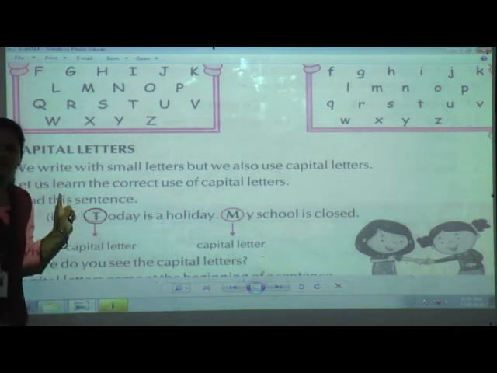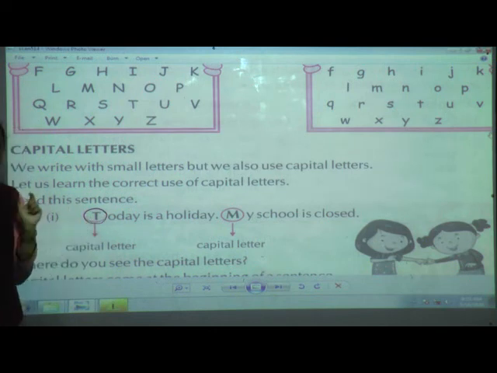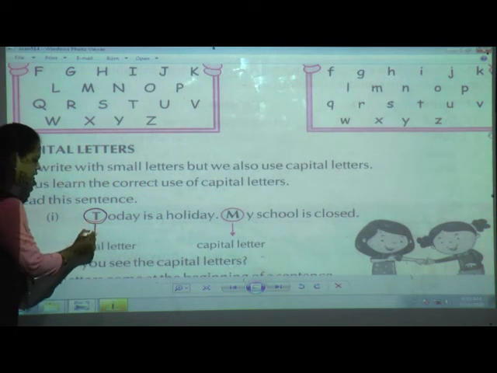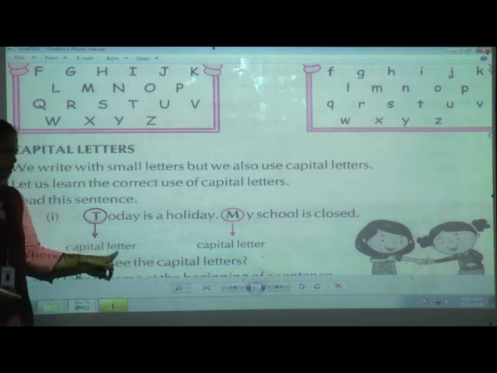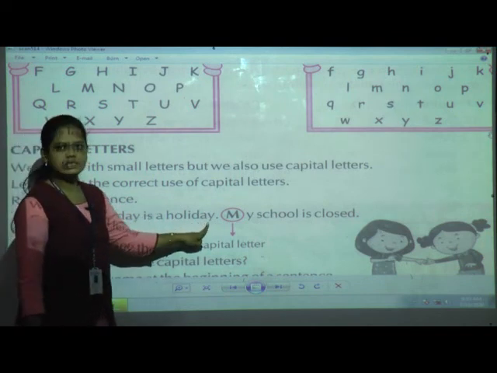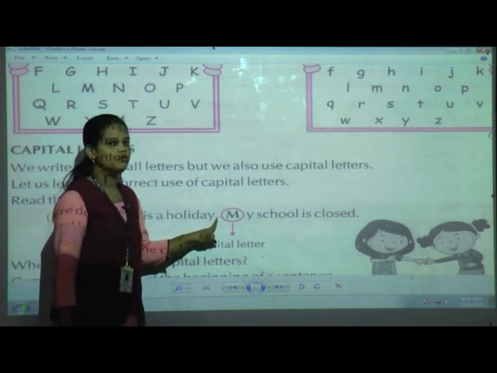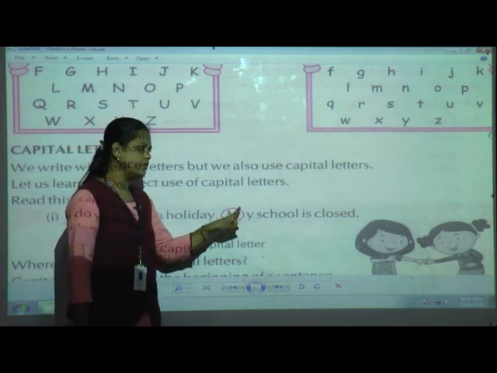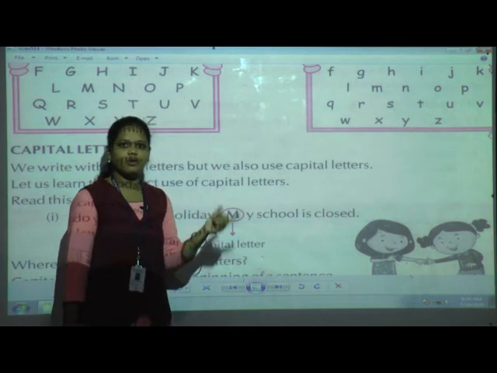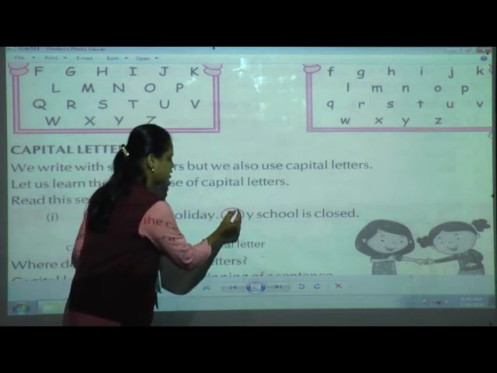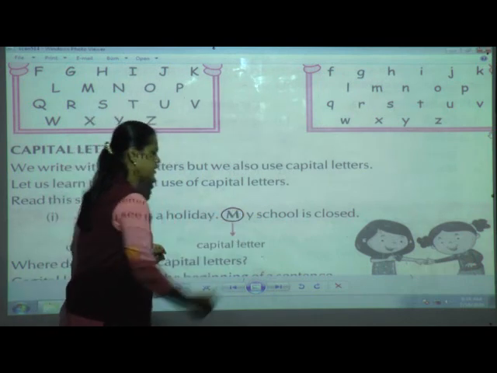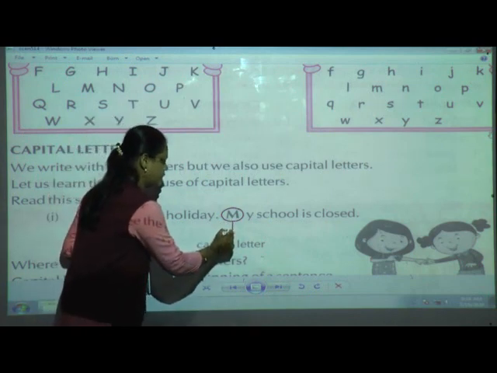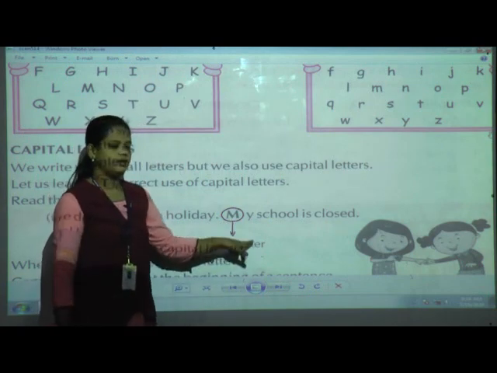Whenever we have to start a sentence, the first letter should be a capital. So here T has also been given as a capital letter. Then after finishing this sentence, what is given? Full stop. Whenever we have to start the next sentence, again what do we have to do? We have to start the first letter again with a capital letter. Here also M has been given as a capital letter.